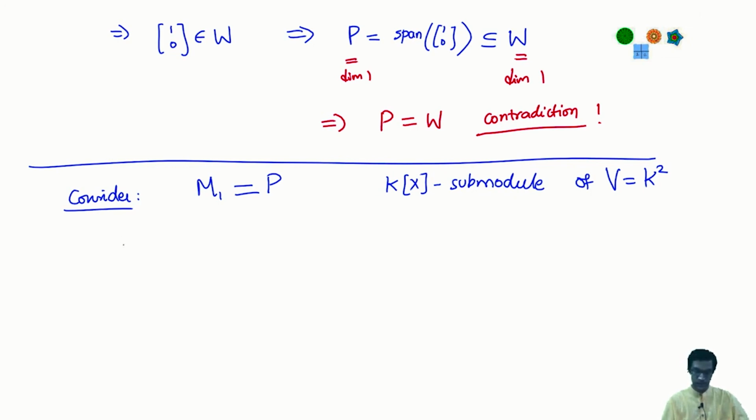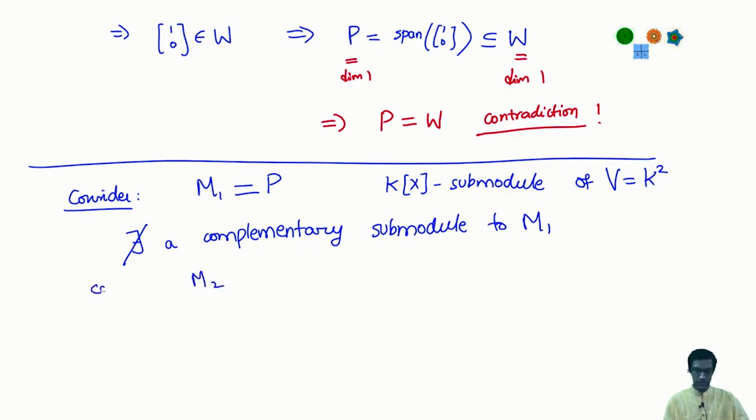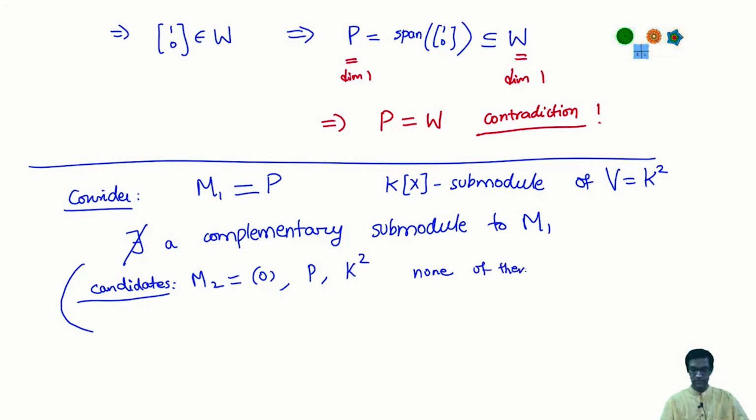So observe that there does not exist a complementary subspace or a complementary submodule. Why? Because there are only three candidates, 0, P and the whole space, none of them satisfy the requirement to be M1 direct sum M2.